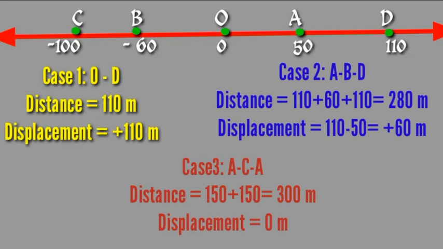That is, the object is moving from A to C and returns to A. Then distance in this case, what is? It is 150 plus 150, that is 300 meters is the distance. Whereas what will be the displacement? The distance between initial and final position. That means 0 meters becomes the displacement in this particular case.